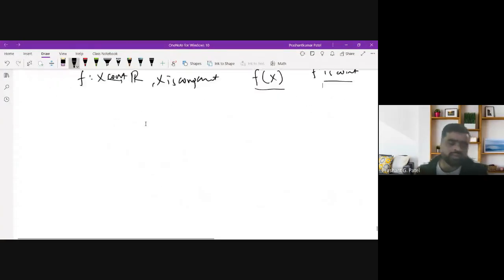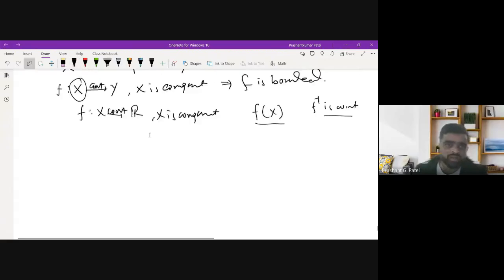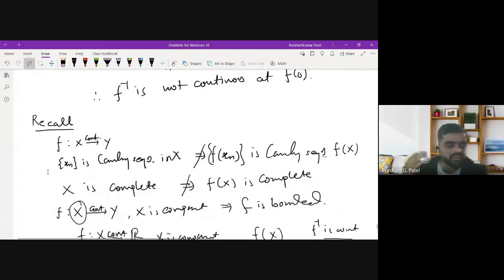Now in this lecture, our objective is to ask about this question. That means xn is Cauchy does not imply f of xn is Cauchy under a continuous map. So when will it be true?